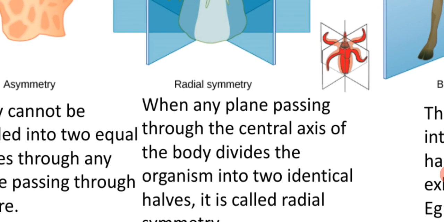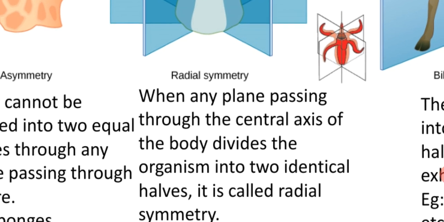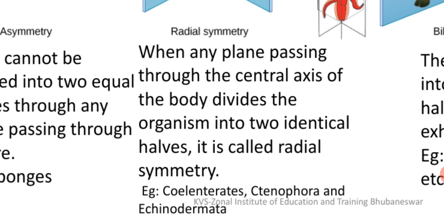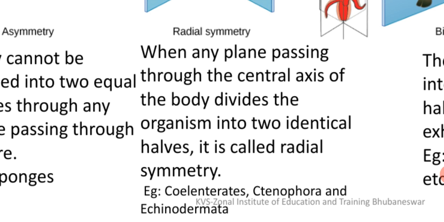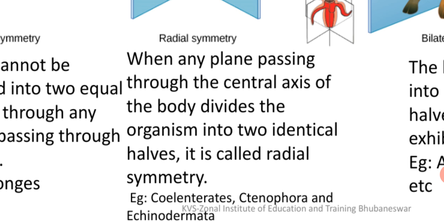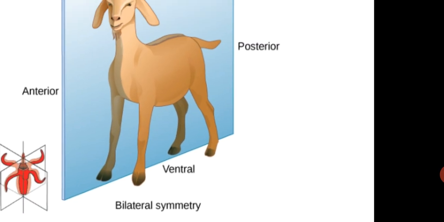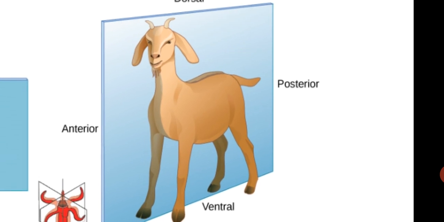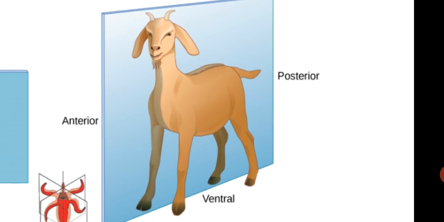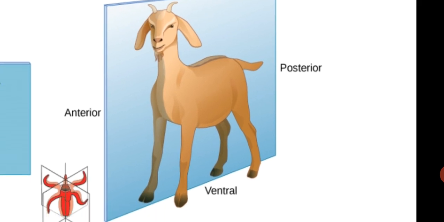So when any plane passing through the central axis of the body divides the organism into two identical halves, we call it radial symmetry. This is seen in coelenterates, ctenophora and echinodermata.